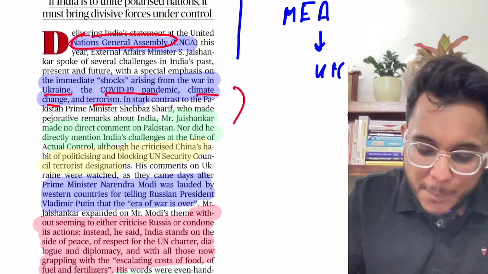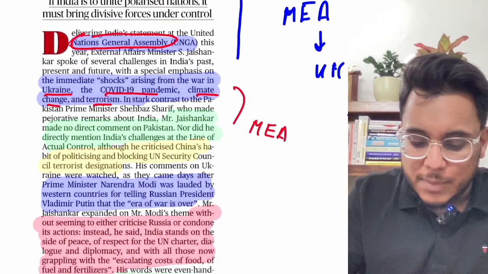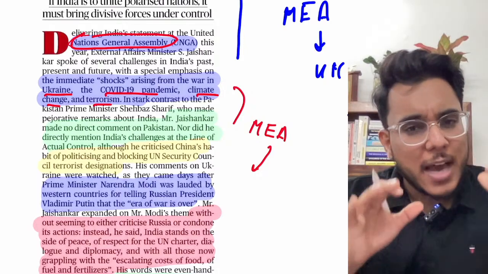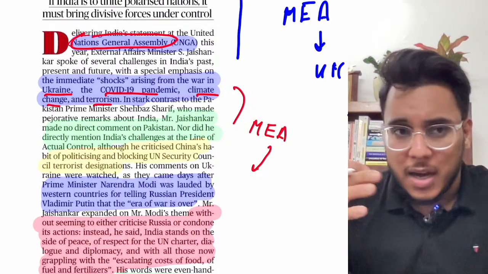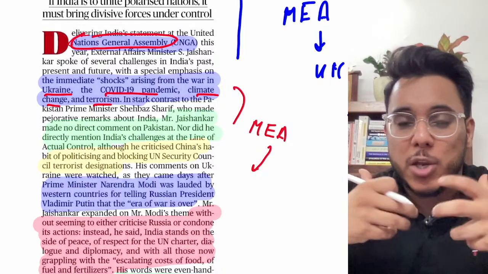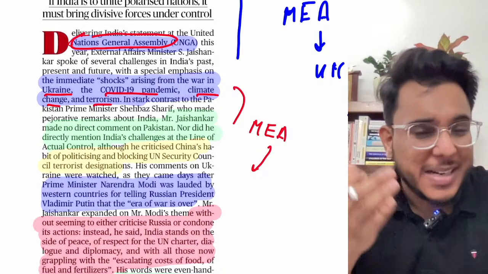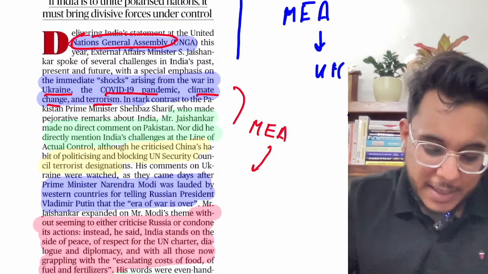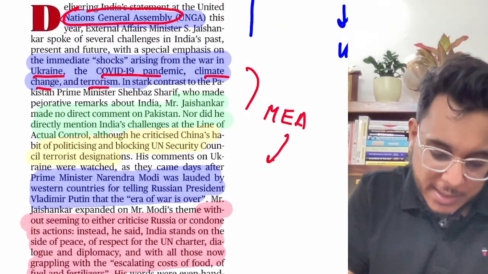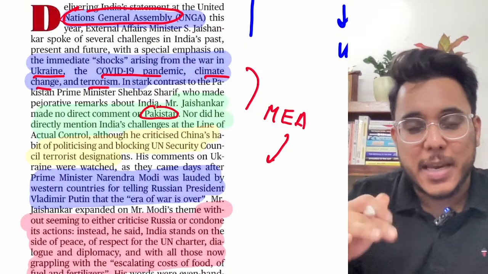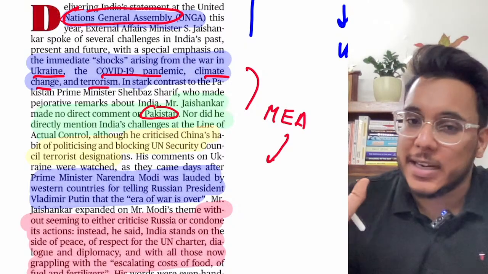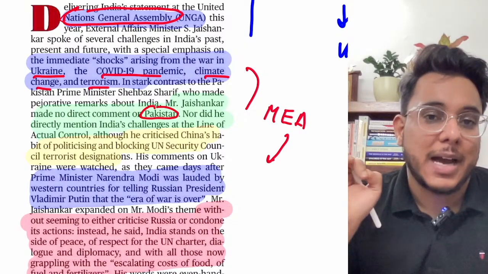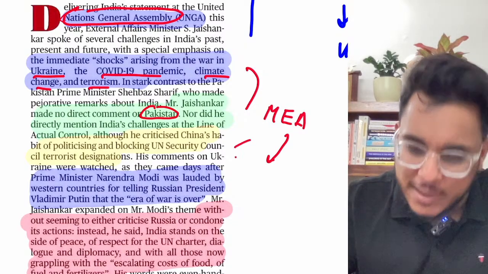Now, the Minister of External Affairs delivered a very mature kind of address. Our MEA did not use any kind of negative comments for any particular country. For example, Pakistan made many direct references to India, but we did not make any direct reference to Pakistan. This is a diplomacy that India has used, and this is a very good thing.